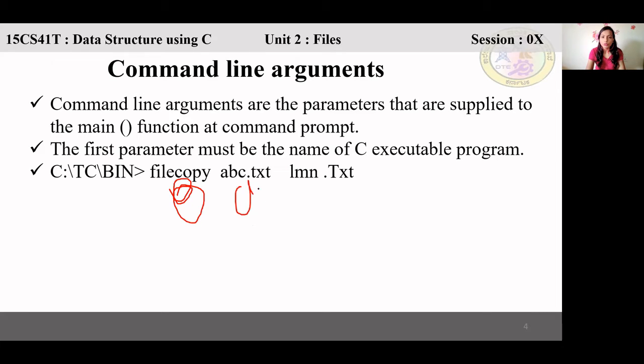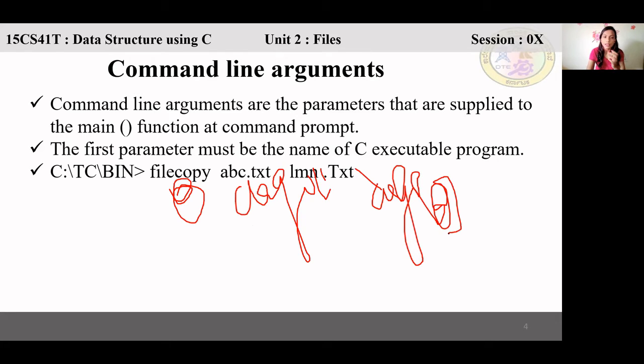For argv of 1, abc.txt will be stored, and in argv of 2, lmn.txt will be stored. And argc will be 3, how many there are.